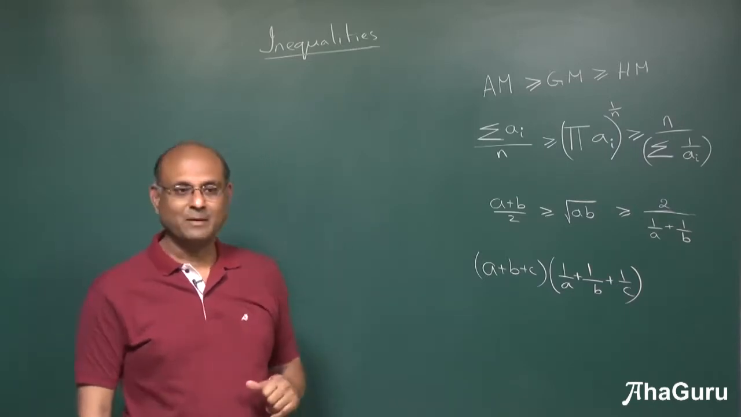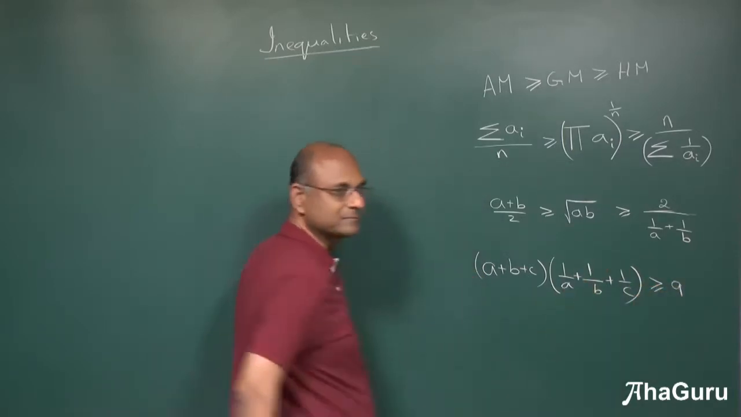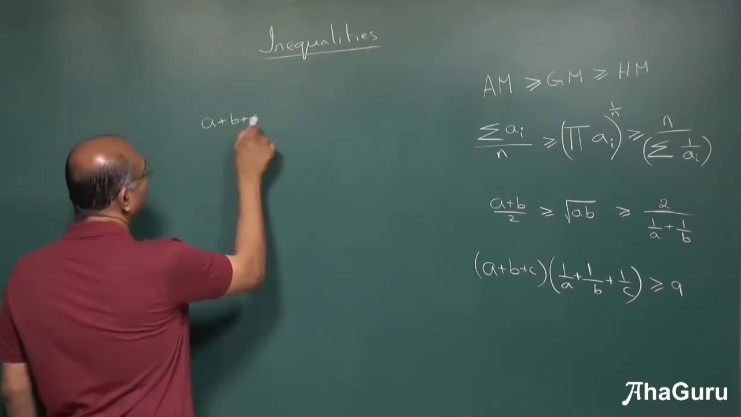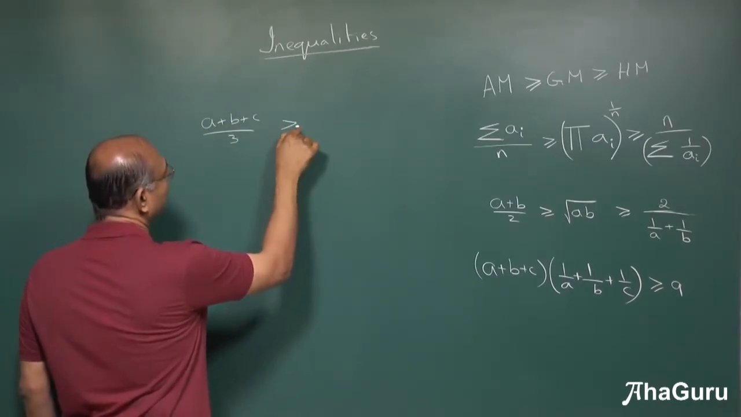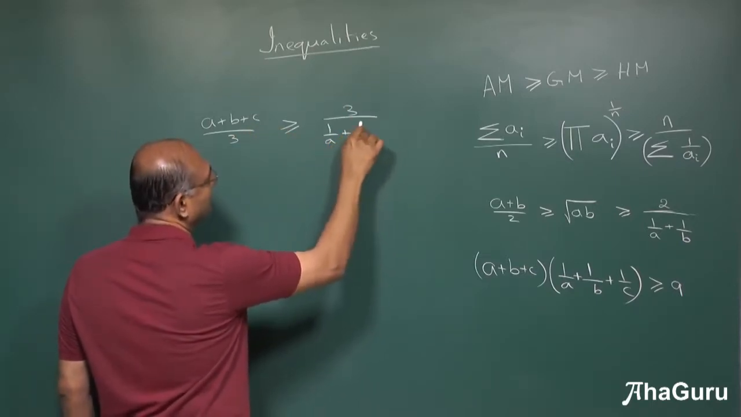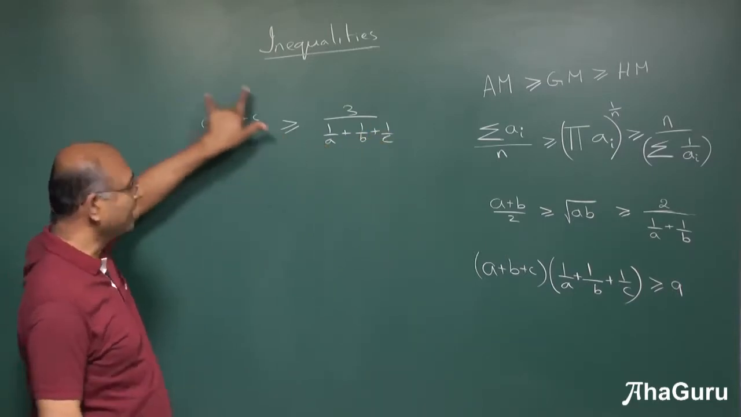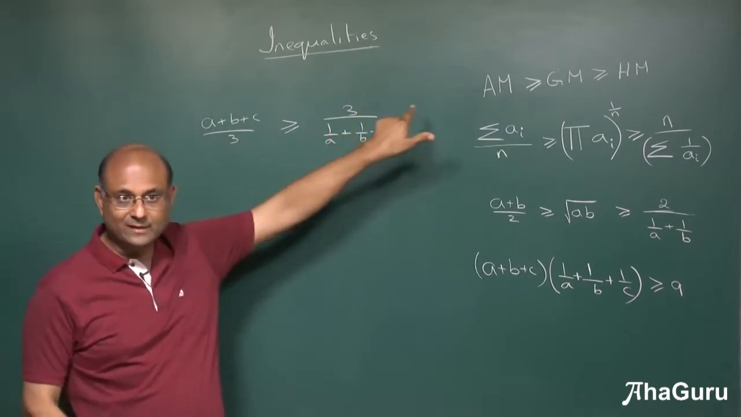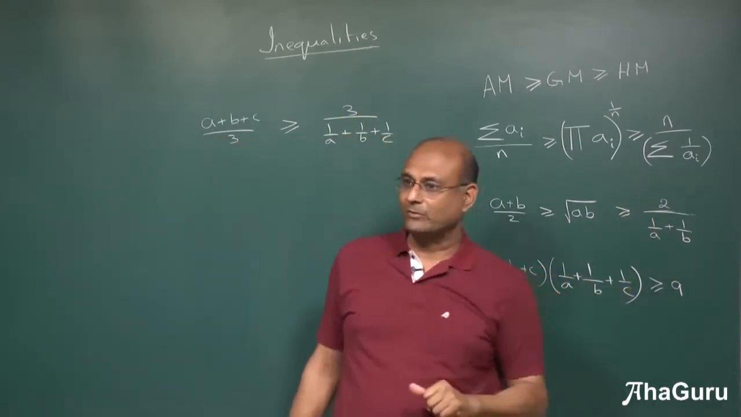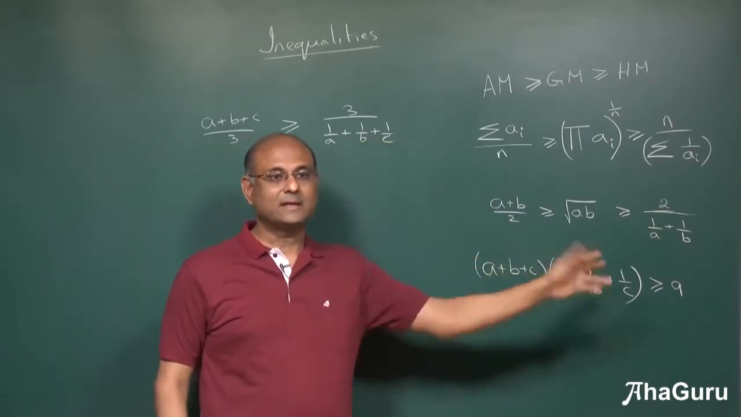9. Why will that be 9? Because this has to be greater than or equal to 9. Why? Because a plus b plus c by 3 must be greater than or equal to 3 by 1 by a plus 1 by b plus 1 by c. This is positive, so you can take it to that side. Take 3 to that side. So a plus b plus c into 1 by a plus 1 by b plus 1 by c is greater than or equal to 9. So the least value of this is 9.